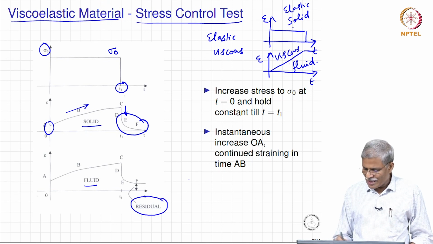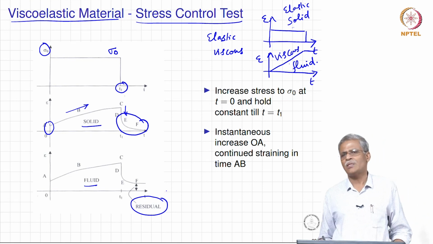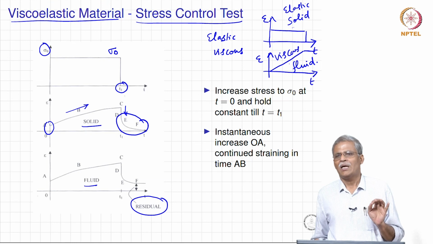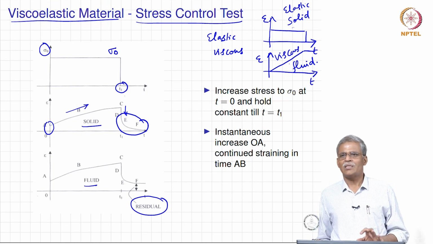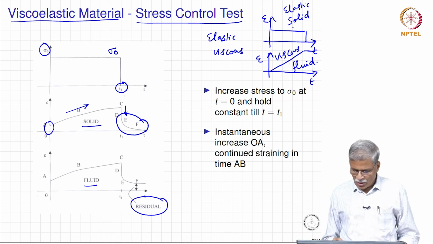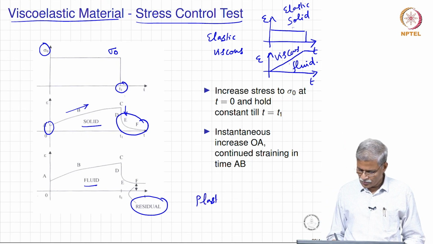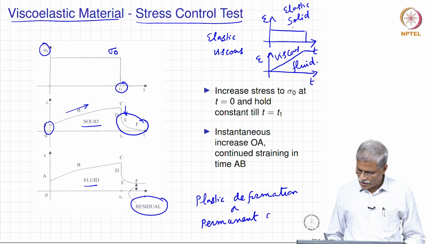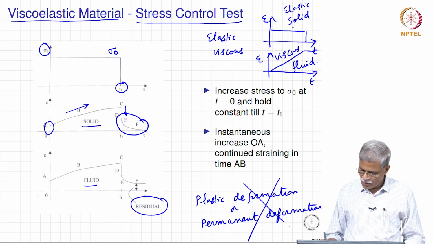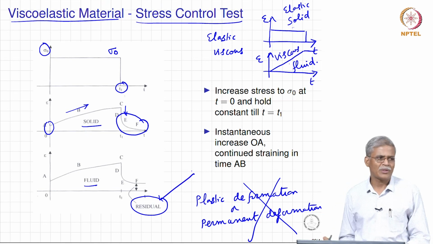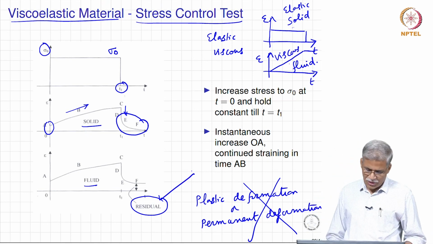Since a fluid, as can be seen from the viscous fluid, has a deformation which is residual, please make a note of the terminology that is used here. This is called residual deformation. Do not confuse this with plastic deformation or permanent deformation. This is the correct way of representing it. This is called the residual deformation.